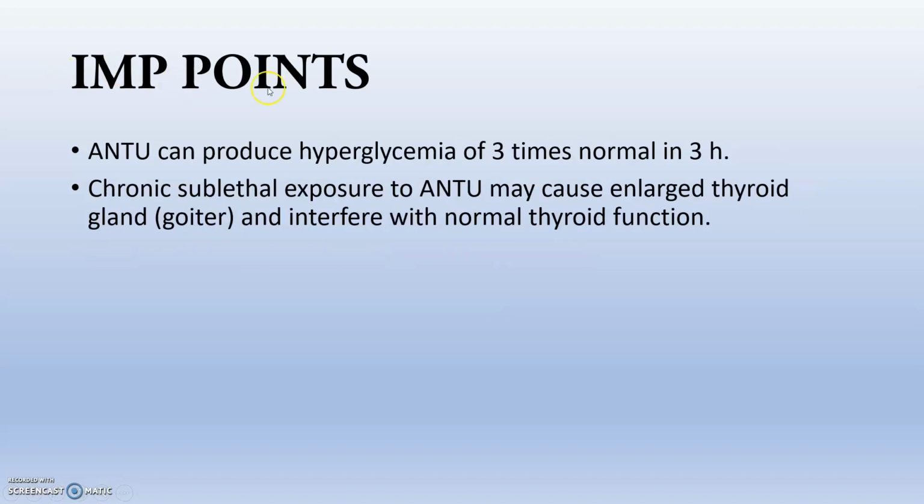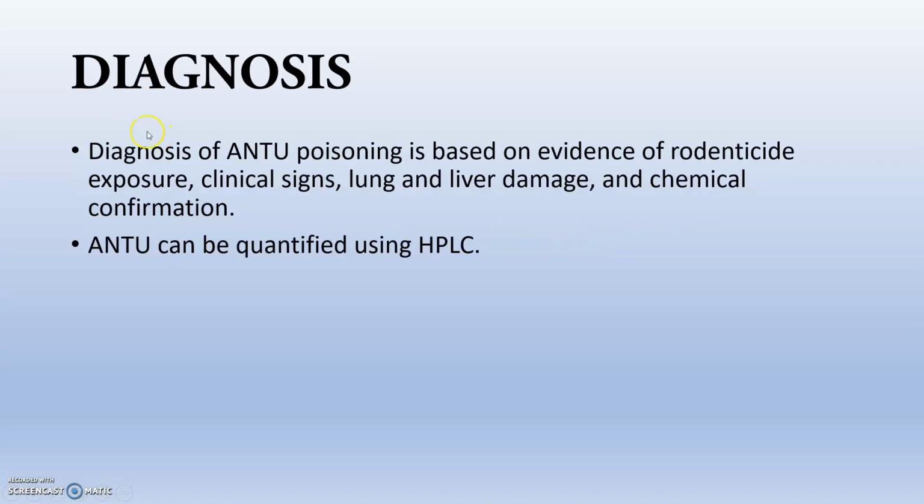An important point is that ANTU can produce hyperglycemia of three times normal in 3 hours. You can just see the blood values. You may underestimate this hyperglycemia, but it is a very common cause of death also. Chronic sublethal exposure to ANTU may cause an enlarged thyroid gland, that is goiter. Chronic sublethal means repeated sublethal doses, and it will interfere with normal thyroid function.